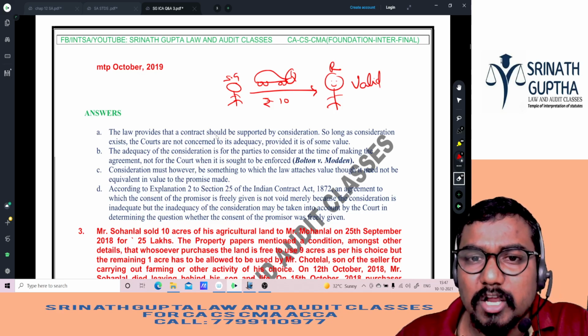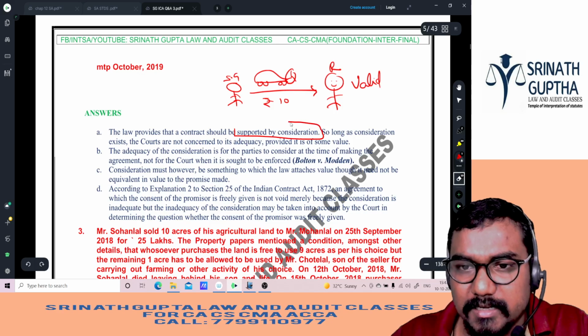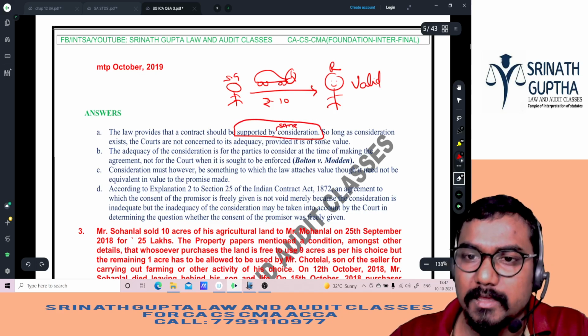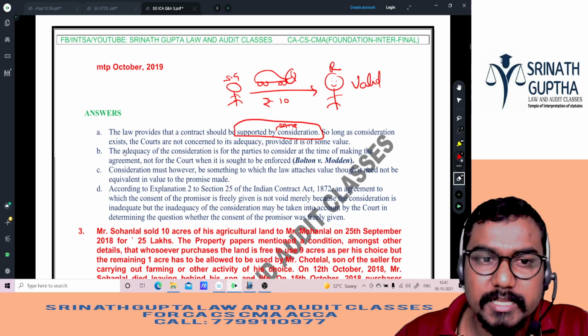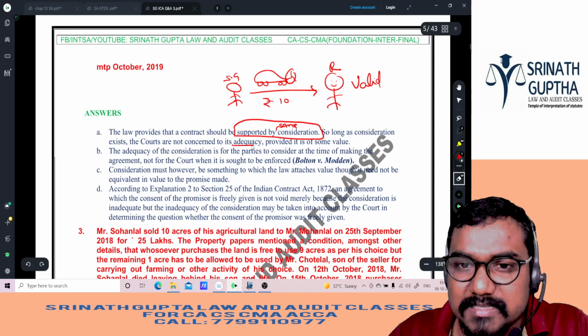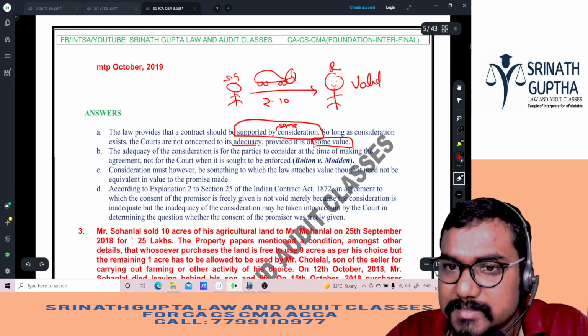The law provides that a contract should be supported by some consideration. Which consideration? Some consideration. As long as consideration exists, courts are not concerned about its adequacy, provided it has some value. Which value? Some value.